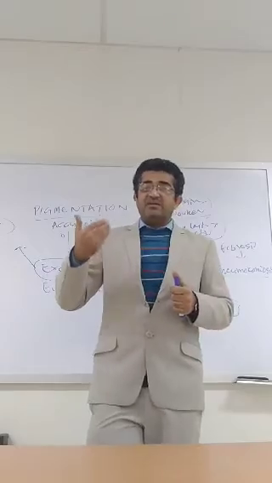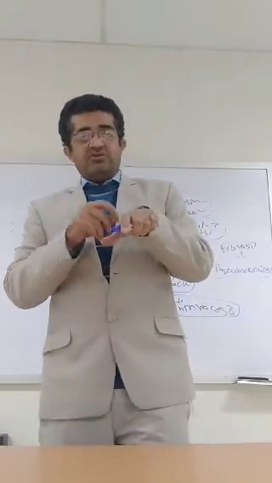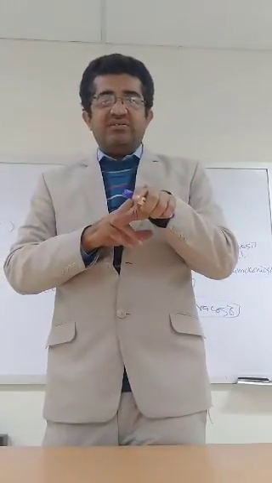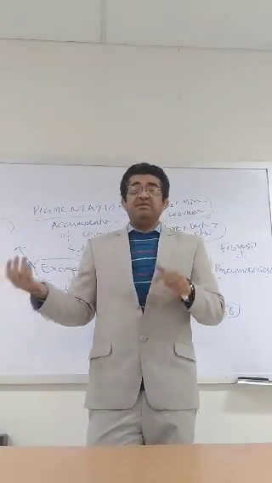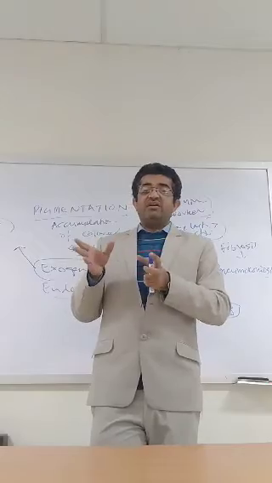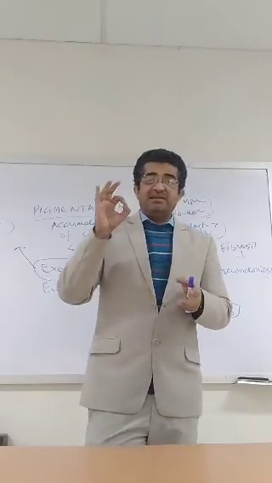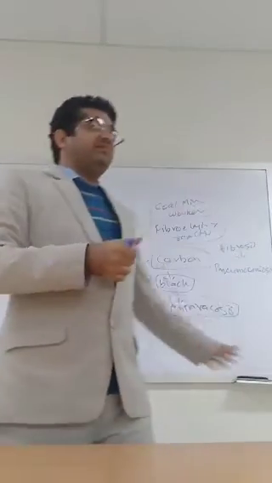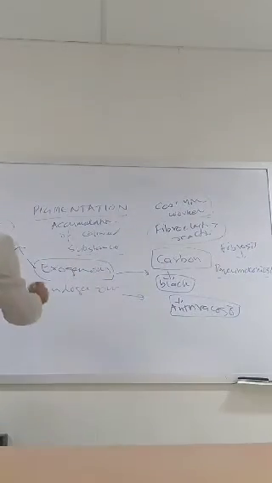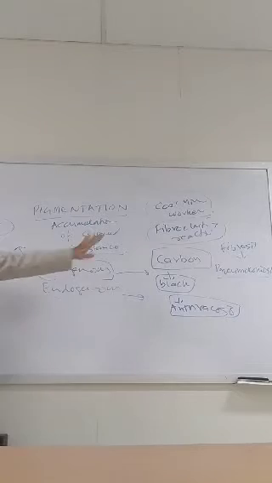But if the colored substance is deposited only on the epidermis layer of the skin, then it could fade away in 5 or 6 months. But it depends upon the level of the injection, where it is injected, whether in the dermis or in the epidermis. Therefore, tattoo is the example of injectional pigmentation. This is inhalational pigmentation. This is through the injection.